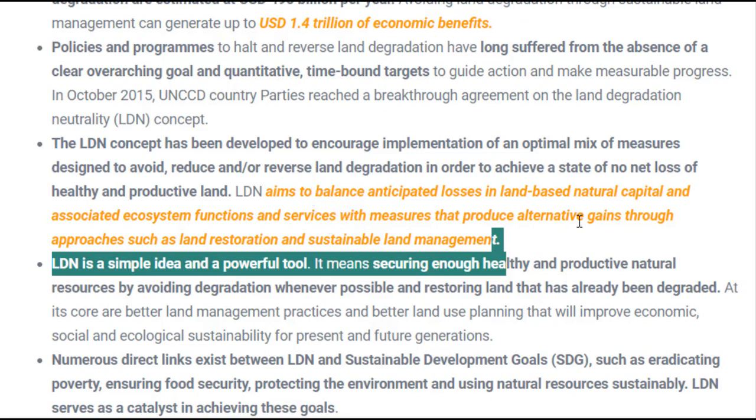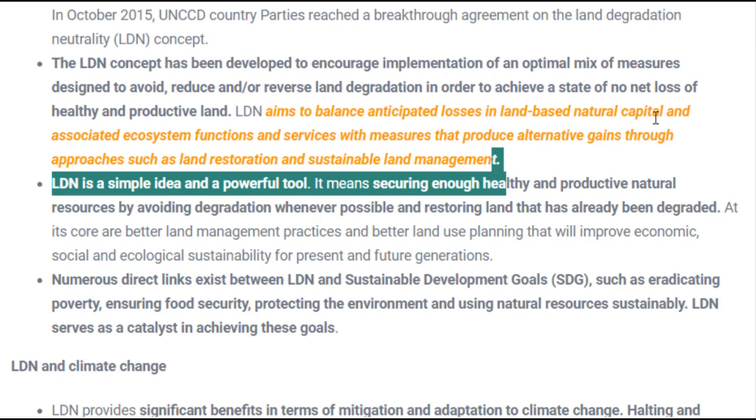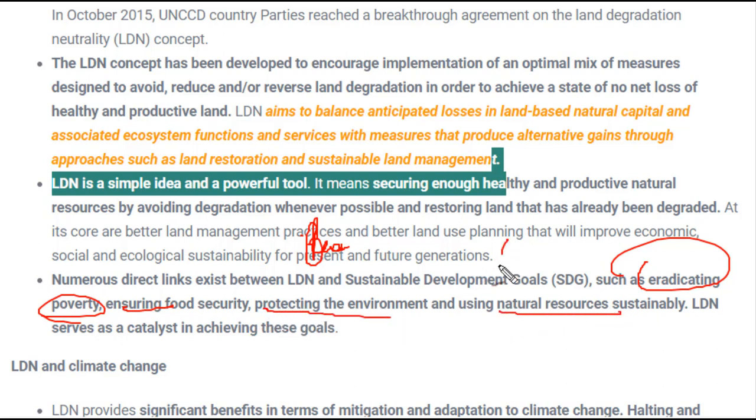And one more important point over here is that this land degradation neutrality is directly related to a few goals of sustainable development. How? Like eradicating poverty. How is eradicating poverty related to land degradation? See, if land degradation is neutralized or maintained, a huge amount of crops could be grown and this poverty could be fought. Ensuring food security, it is the same. Protecting the environment and using natural resources sustainably. Now again, if we have a huge amount of productive land, those lands could convert into carbon dioxide consumers rather than producing greenhouse gases.